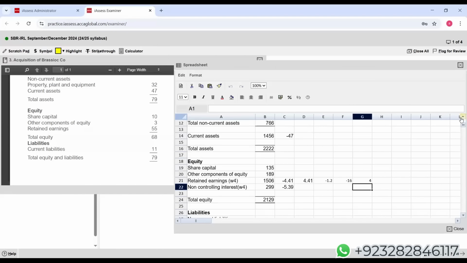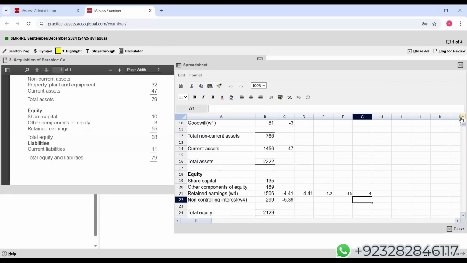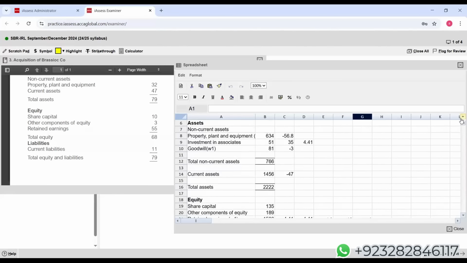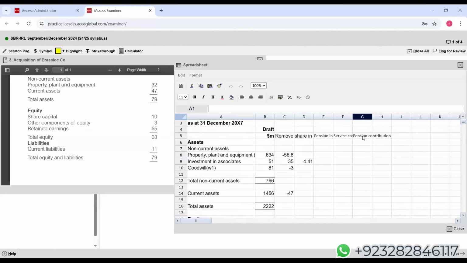Now, remeasurement component. Students, if you recall, in the remeasurement component, as far as I remember, there was a loss. That loss will reduce your OCI and increase your liability. So this is your remeasurement component.